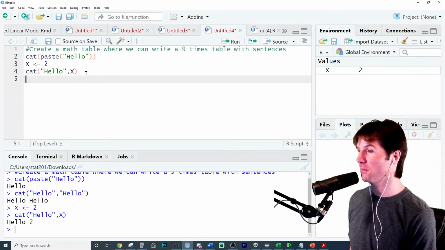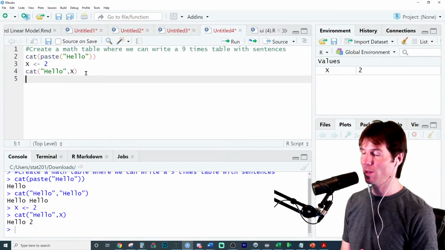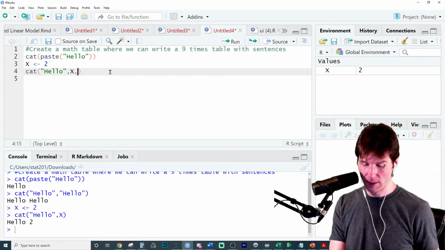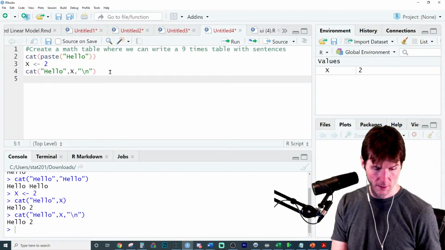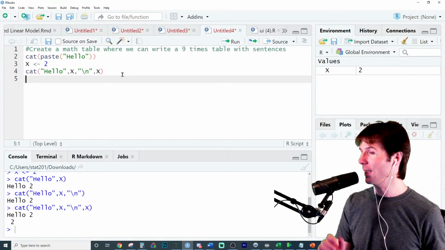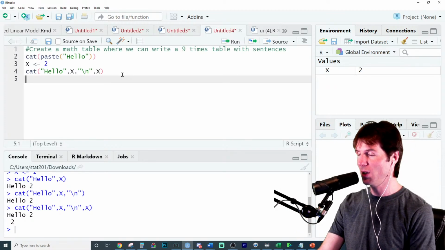Okay, well, cat just prints to the screen. We could put it inside of a paste and paste stuff together. But at this point, it looks like I may just need to use cat. Can I do the last thing I need to make it look cool? Well, let me try. Okay, I can. Well, I don't need to use cat paste then. I can just use cat.